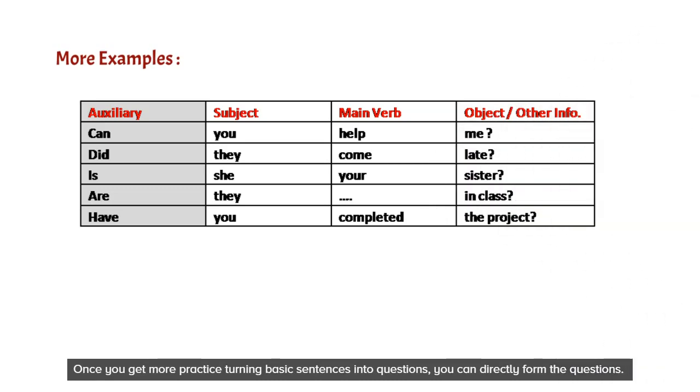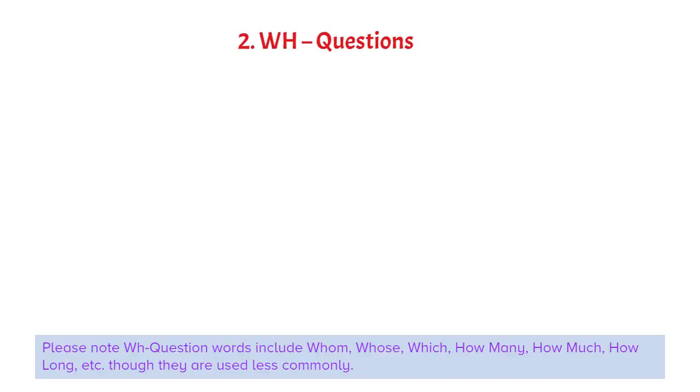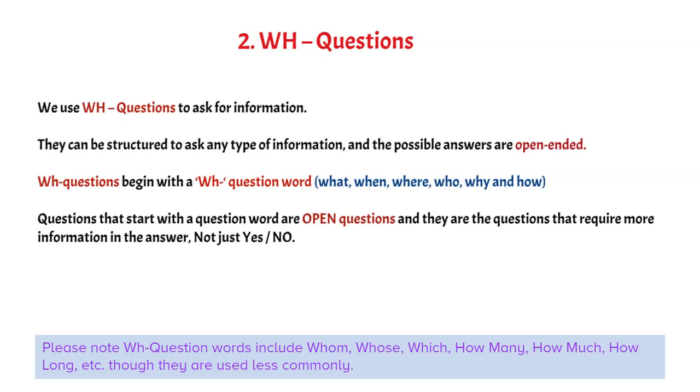Now, let us learn second type of questions, that is WH questions. We use WH questions to ask for information. They can be structured to ask any type of information and the possible answers are open-ended.